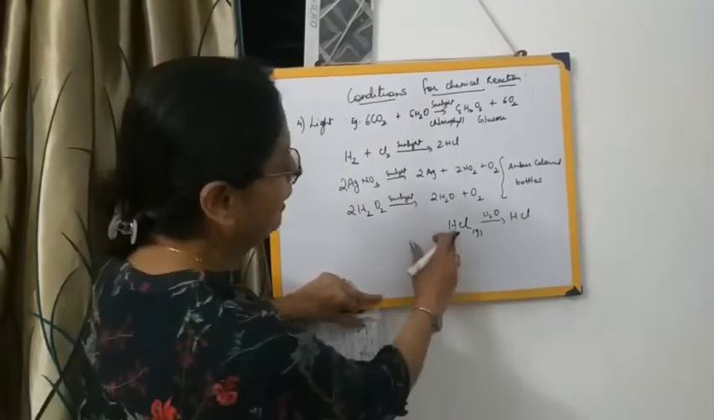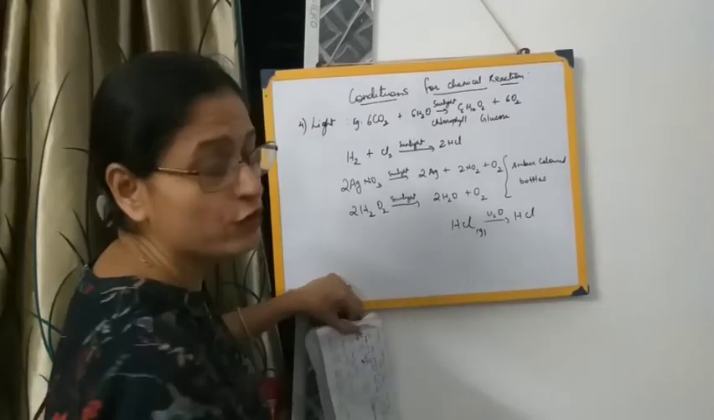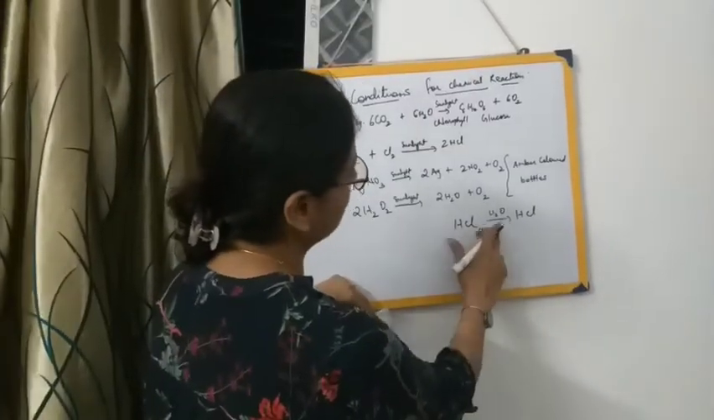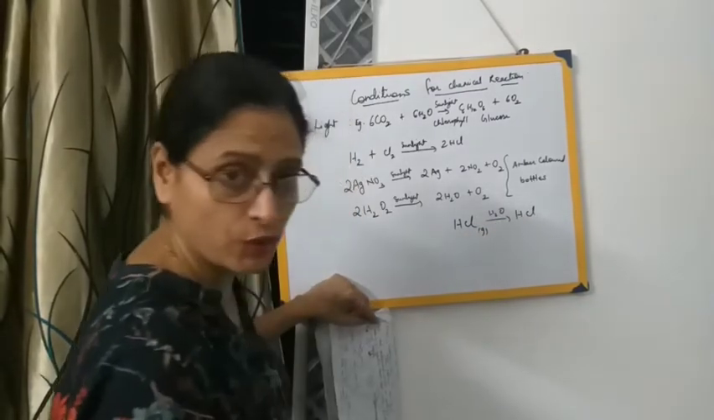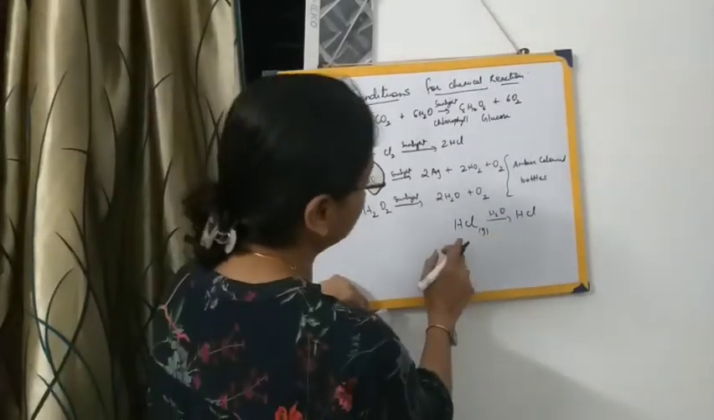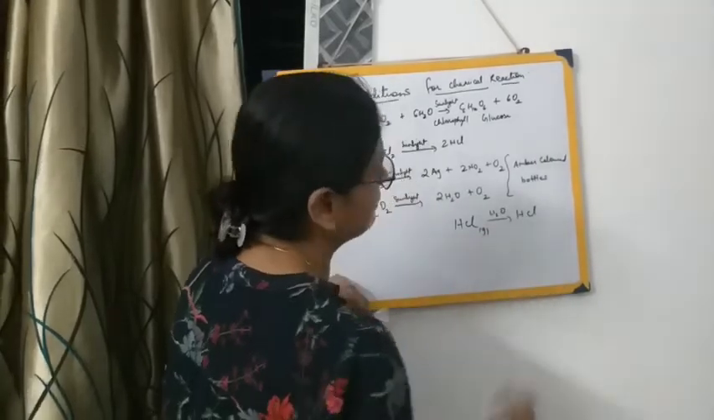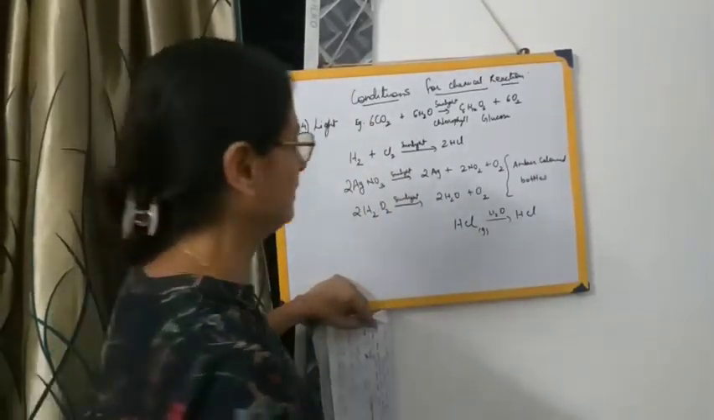Is it clear? First we prepare hydrogen chloride gas in the laboratory. When we mix this hydrogen chloride gas in water, we get hydrochloric acid. So don't get confused. This is in the gaseous form and this is in the liquid form. Is it clear?